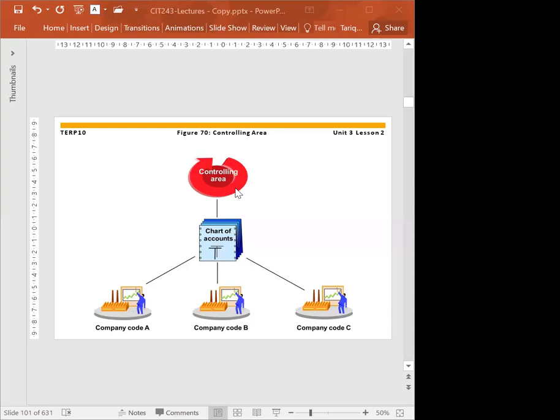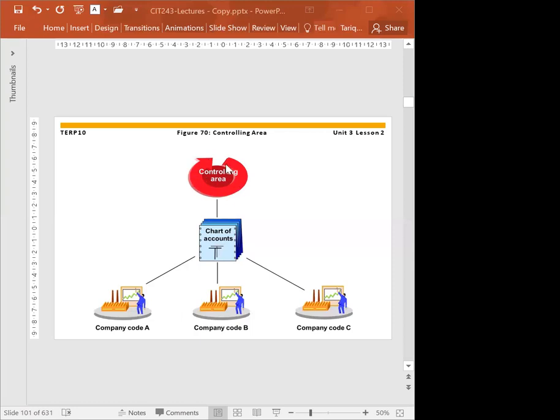But if a company wants 10 million, with 6 million for one company and 4 million for another company, then they must have two separate controlling areas to control the cost. That is why we might need more than one controlling area. But if a company plans 10 million for both companies, no matter how much, then one controlling area is enough for controlling the cost.